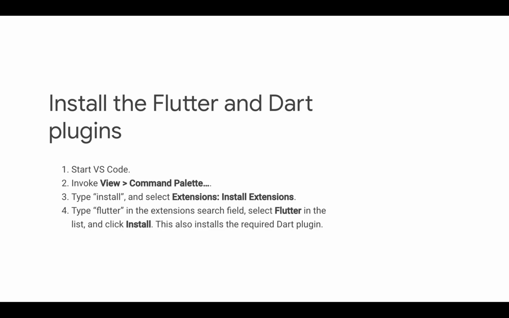First, you have to start VS Code. The second, invoke View, Command Palette, and type install, and then select Extensions: Install Extension. Type Flutter in the extension search field, and then search Flutter in the list, and click install. This also installs the required Dart plugins.